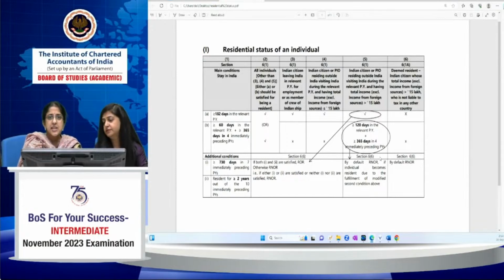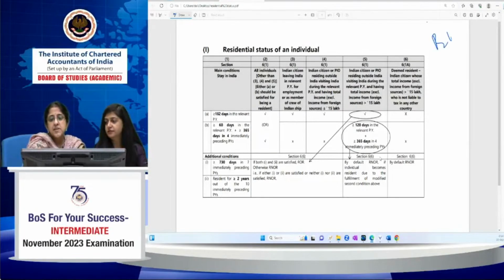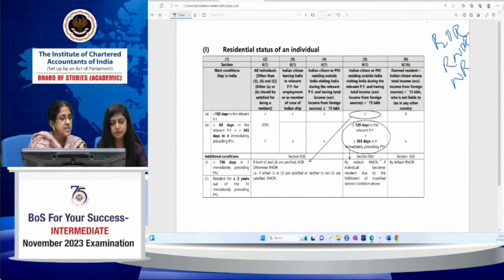There are three residential statuses basically: resident and ordinarily resident, resident not ordinarily resident, and non-resident. Based on the number of days of stay in India, we will determine this. If an individual has stayed in India for 182 days or more in the relevant previous year, he becomes a resident.